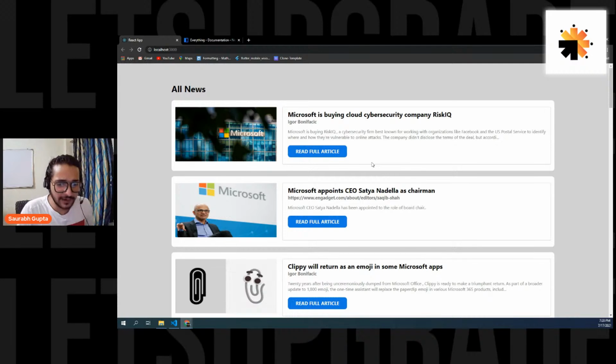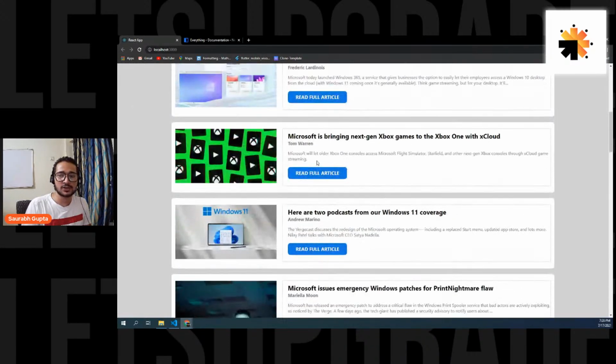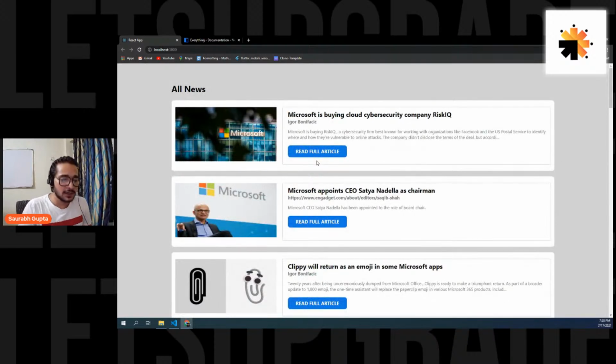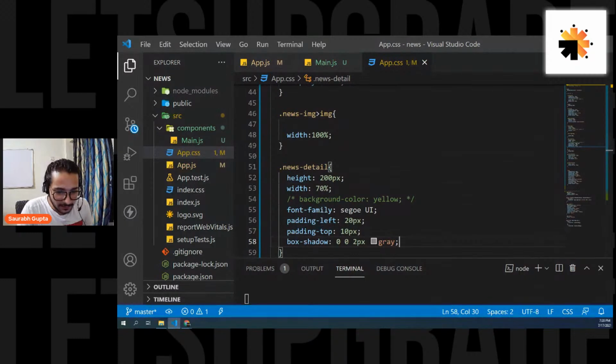Now finally, let's click on this button. And now when I click on this button, I should go to the actual news, to the actual article. Okay, guys. So let's do the final thing. Okay, and everyone, if I miss any chat, let me just see. Okay, so everyone is just suggesting colors.